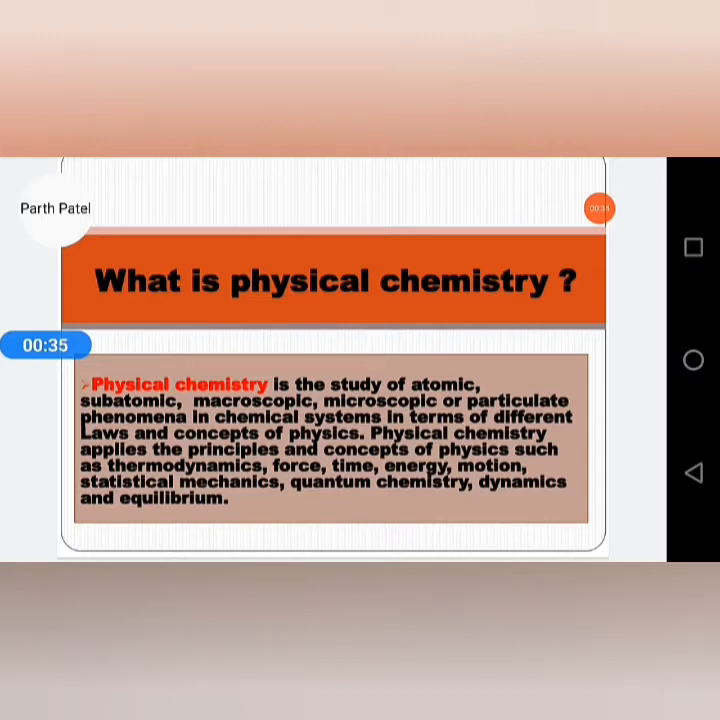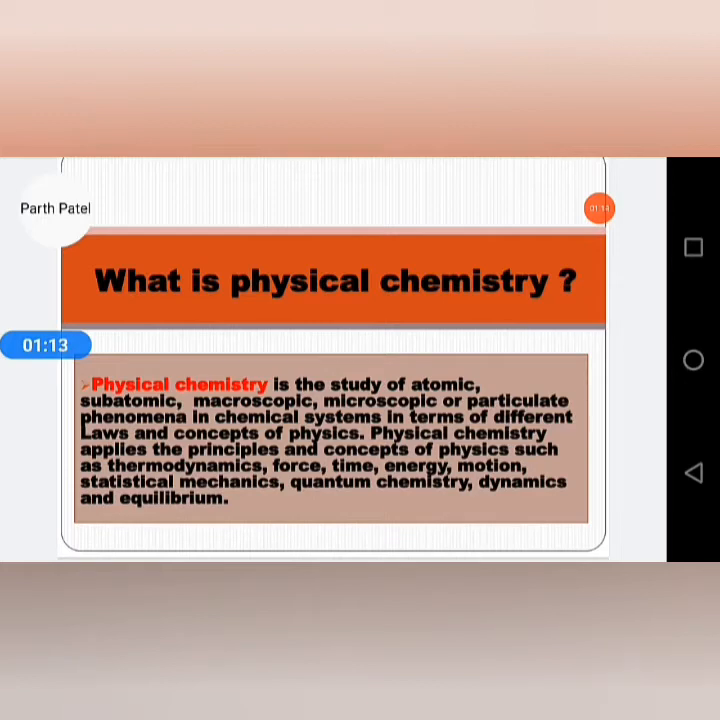It is the study of microscopic, atomic, and subatomic phenomena of chemical systems in terms of concepts of physics such as motion, force, and kinetic energy. It combines the laws of physics with mathematical models and chemical insight. What is physical chemistry? Physical chemistry is the study of atomic, subatomic, microscopic or particulate phenomena in chemical systems in terms of different laws and concepts of physics.